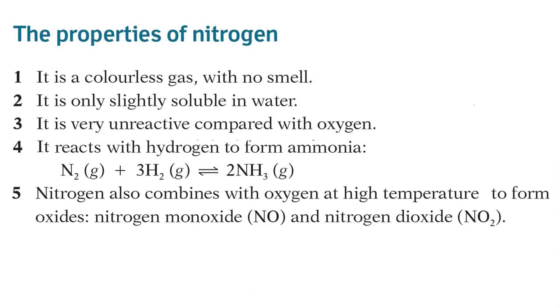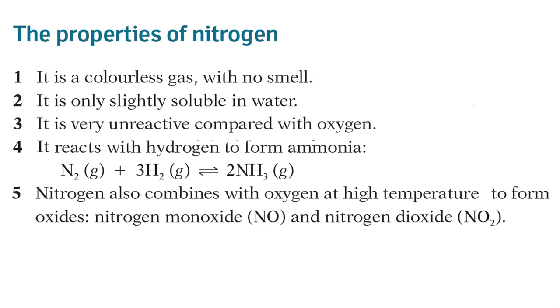Nitrogen is the most abundant element in our atmosphere. It is crucial to life. Five important properties of nitrogen are: it is a colorless gas with no smell. It is only slightly soluble in water. It is very unreactive compared with oxygen. It reacts with hydrogen to form ammonia. This we are learning in detail in the next part of this chapter.